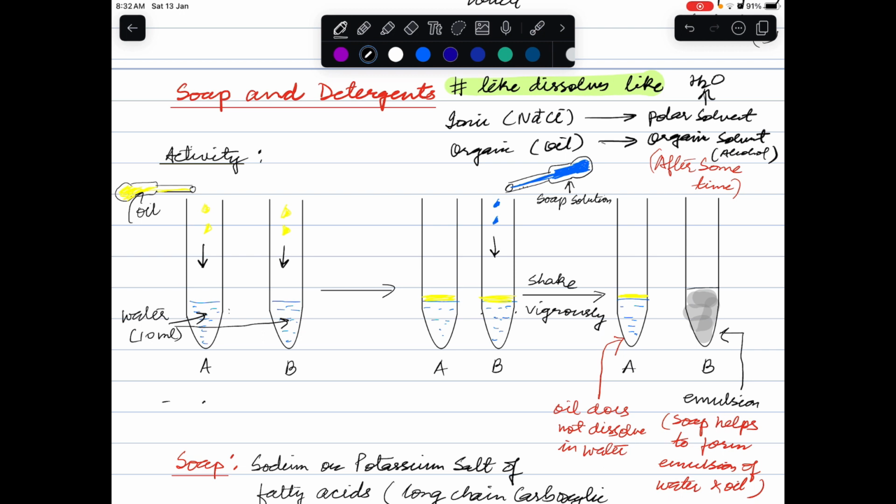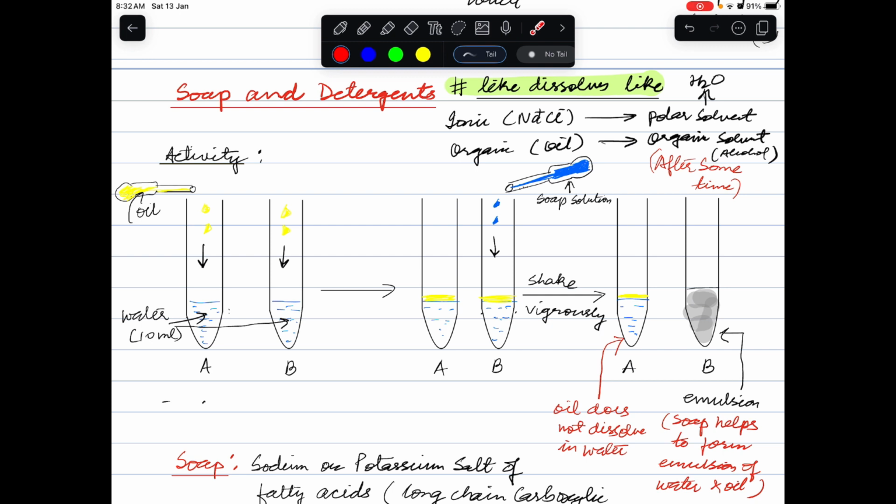And this is according to the rule, like dissolves like. Fine. So your oil is not mixing with water because one is organic, another one is ionic in character. So they are immiscible with each other. They will keep themselves in the form of separate layers when we are keeping them together.